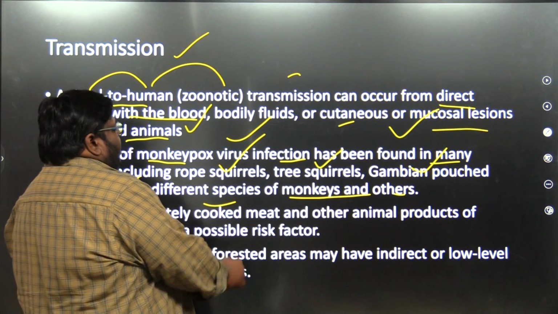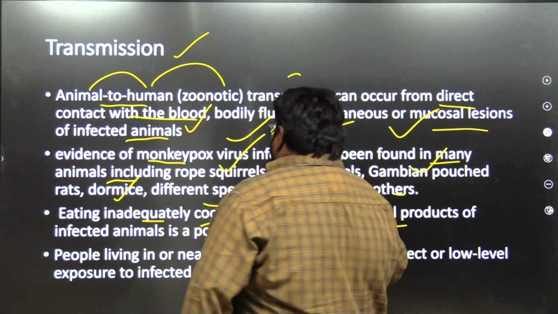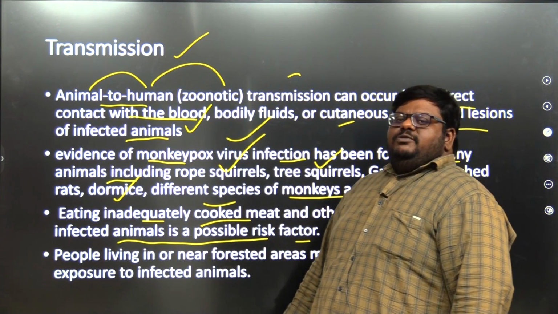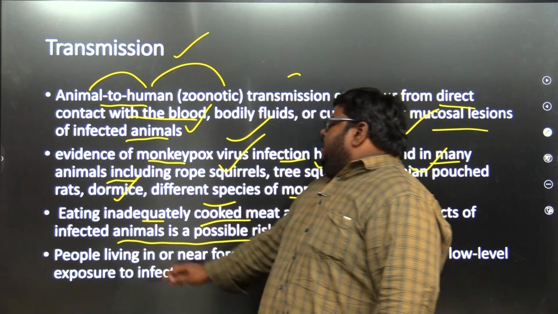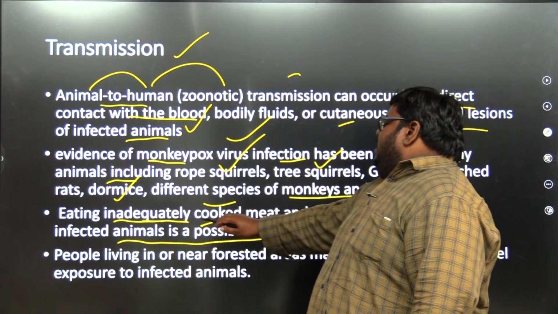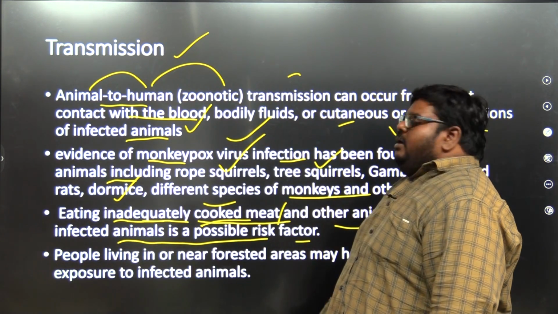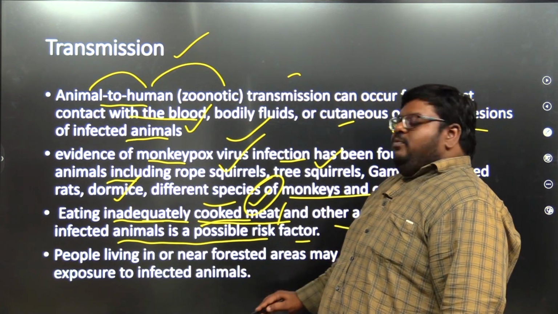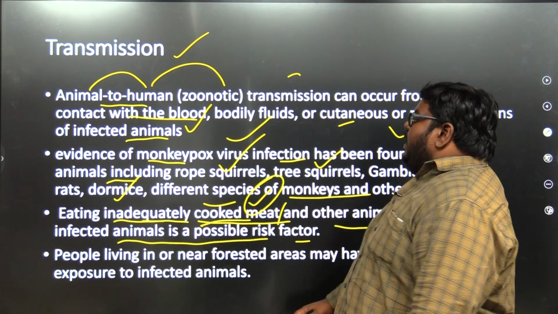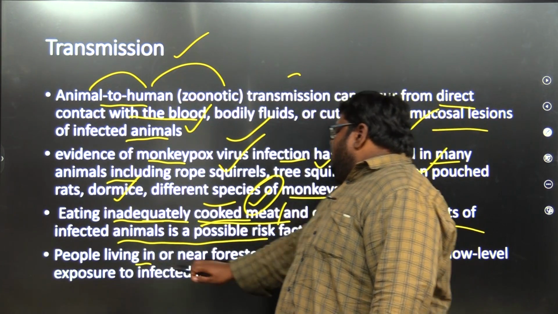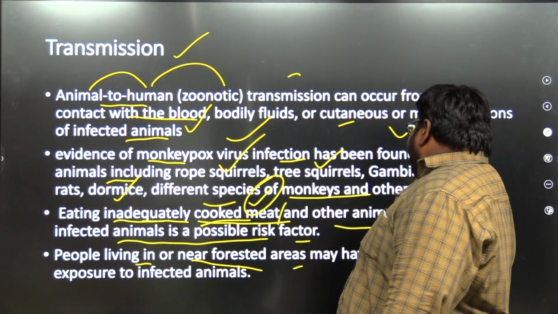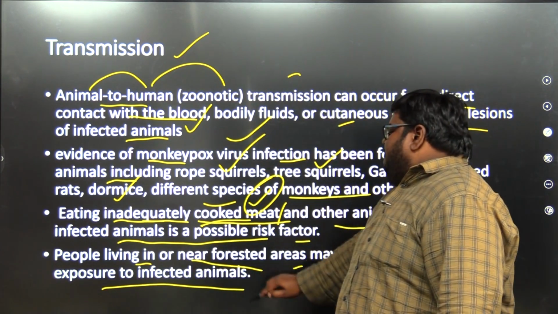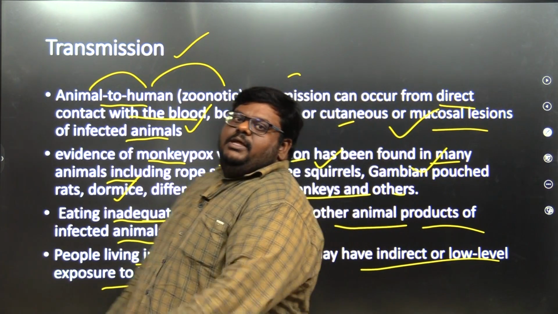Eating inadequately cooked meat and other products of infected animals is a possible risk factor. WHO also alerted us about eating inadequately cooked meat. Okay, we must follow some procedure for the cooking process, otherwise we may get the disease. People living in or near forested areas may have indirect or low-level exposure to infected animals. Did you get that?